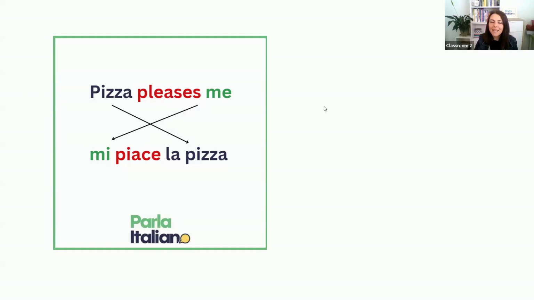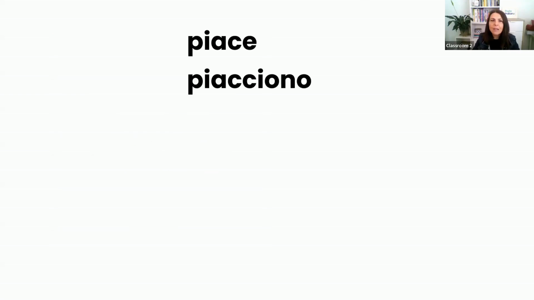Now that we have seen that the actual subject of the sentence is la pizza, it will be so much easier to understand the form of the verb. And let's have a look at that. So when you use the verb piacere to say I like something, you will see only two versions of the verb.